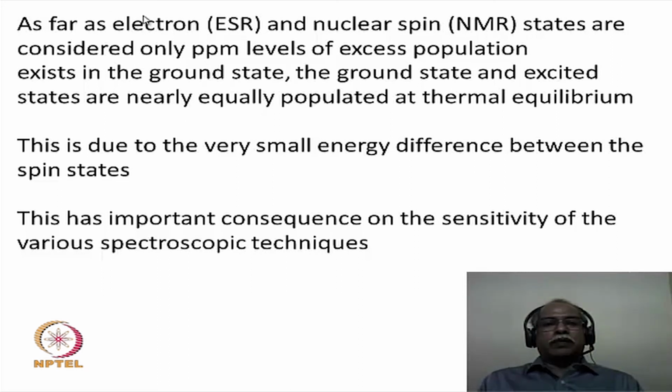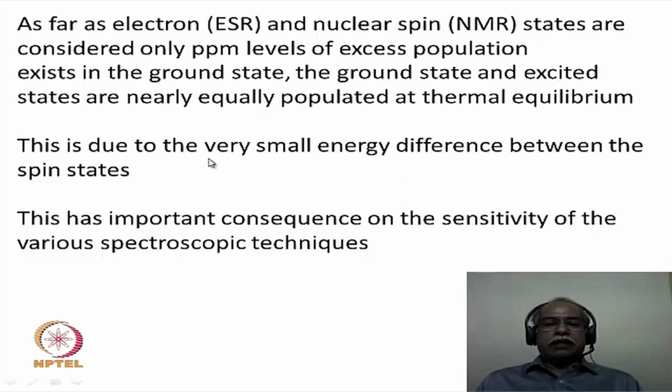Now let us look at NMR spectroscopy or ESR spectroscopy, where we are talking about nuclear spin states, the ground state and the excited state. The energy difference between these two states is extremely small compared to the energy gaps in electronic spectroscopy or infrared spectroscopy. As a result, the population difference is extremely low. Only a parts per million difference is present between the ground state and the excited state, and that makes NMR the least sensitive spectroscopic technique one can think of, compared to, for example, electronic spectroscopy or vibrational spectroscopic techniques.